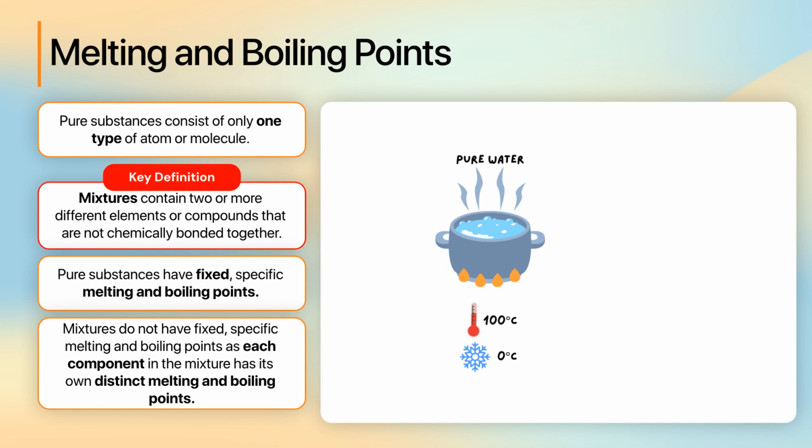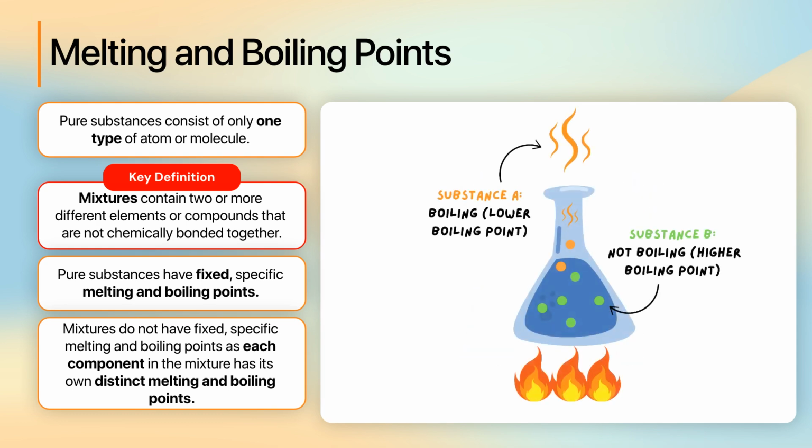Instead, they melt and boil over a range of temperatures because each component in the mixture has its own distinct melting and boiling points. As the mixture is heated, different substances melt or boil at different times, resulting in a gradual transition rather than a sharp change in state.